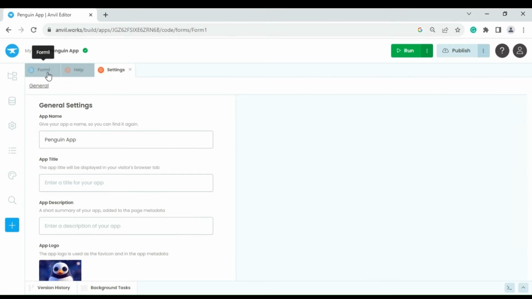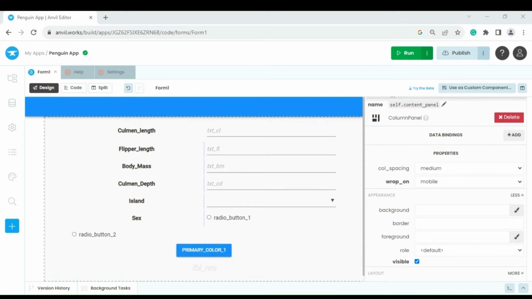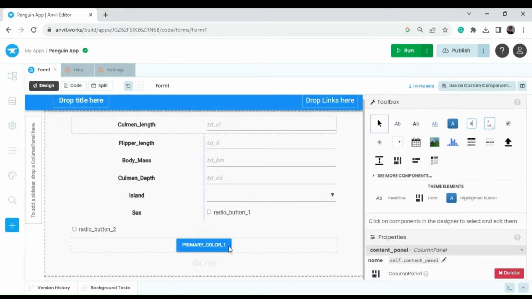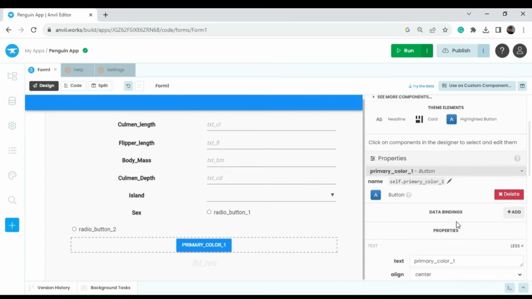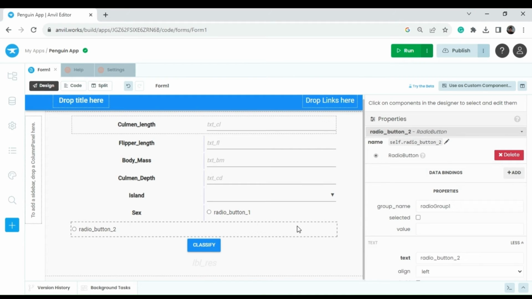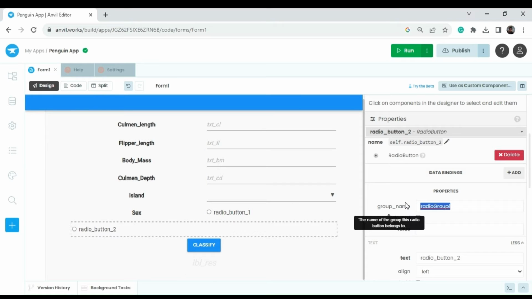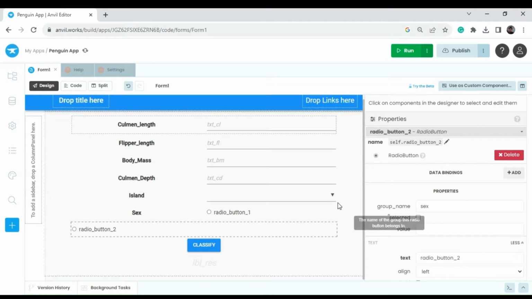I move to the form section again. I wish to rename my button's text as classify and the radio group is sex. Also radio button 2 as sex.